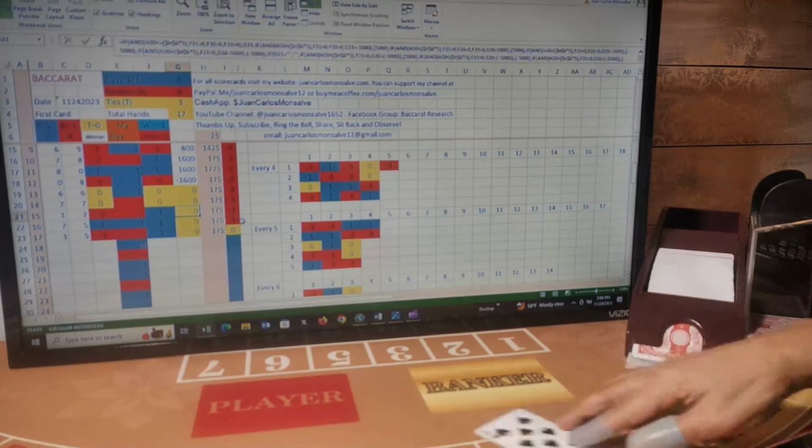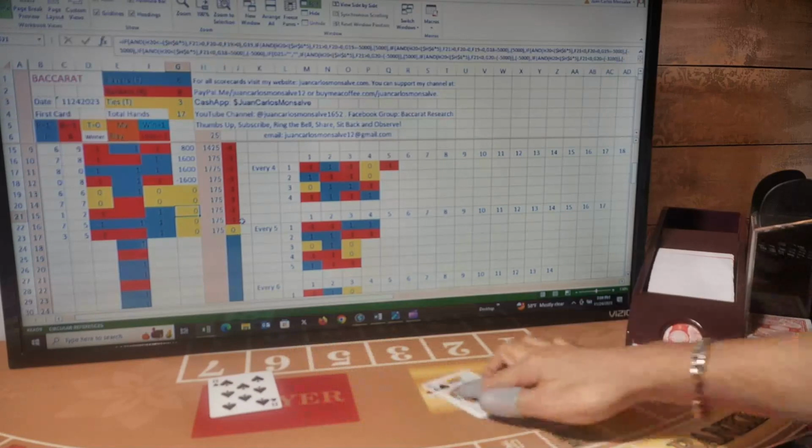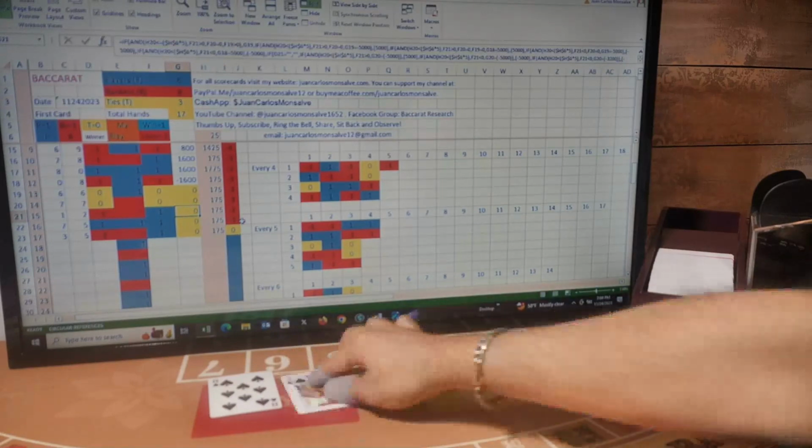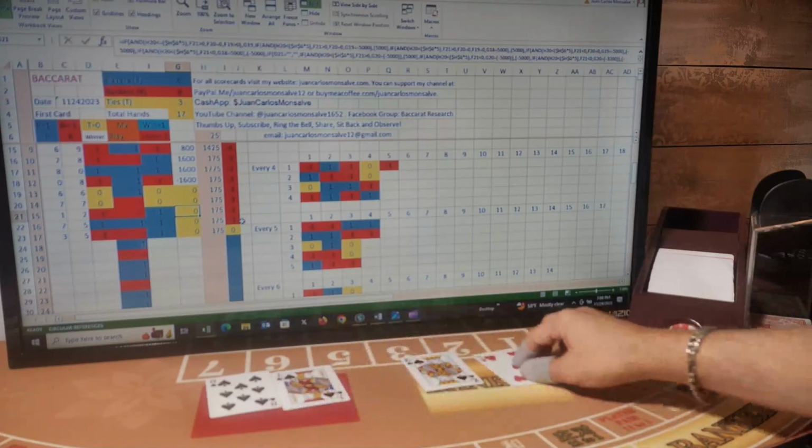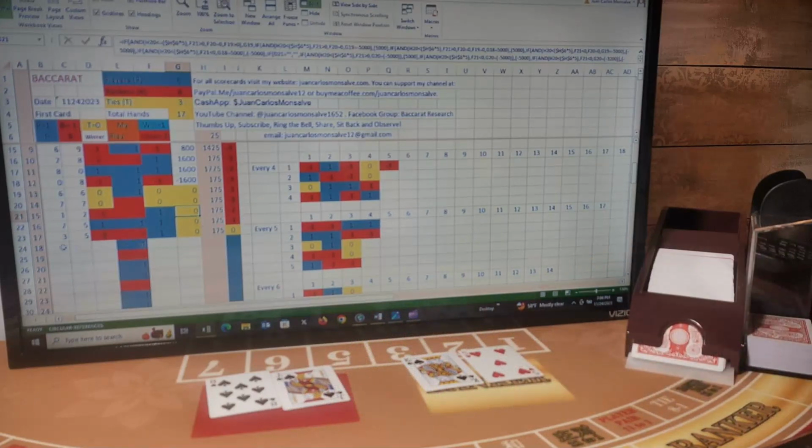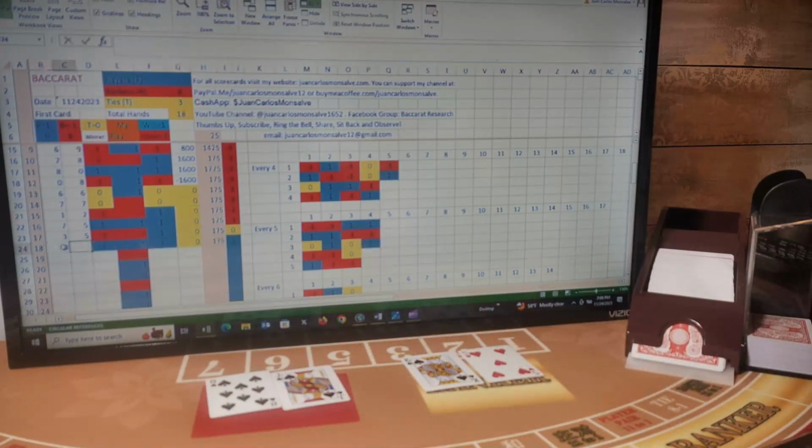And the next hand is first card for player, first card for banker, second card for player, second card for banker. Now I have a natural eight player and a five banker. This is a player hand. I won this hand. And you look at here, I have won four hands in a row.